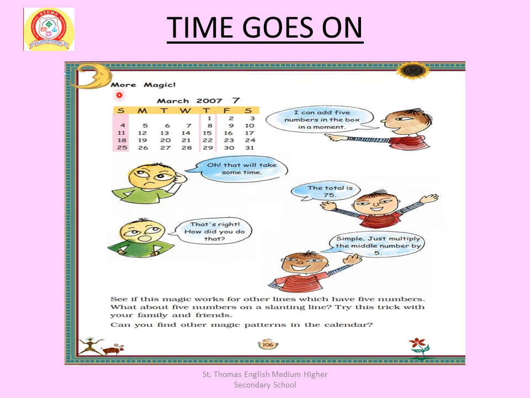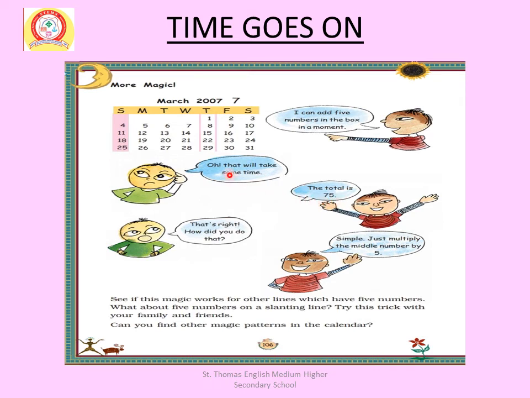More magic. March 2007. Here 5 dates are there: 1, 8, 15, 22, 29. If we add these 5 numbers in this box, the total is 75.